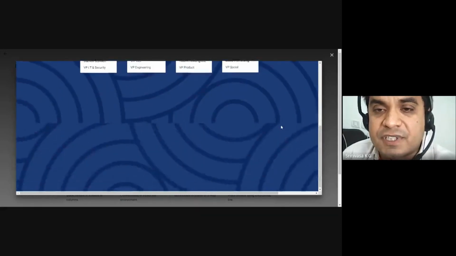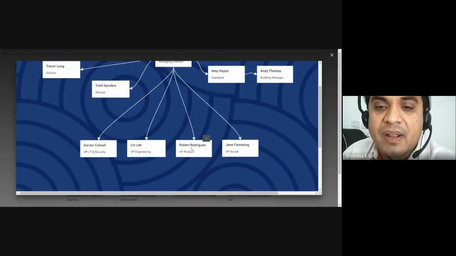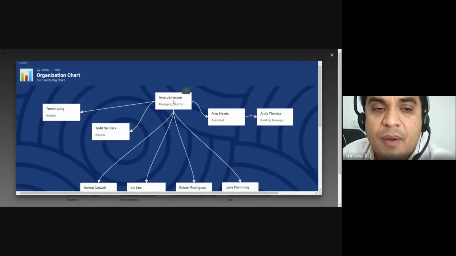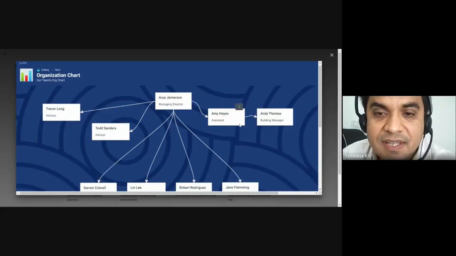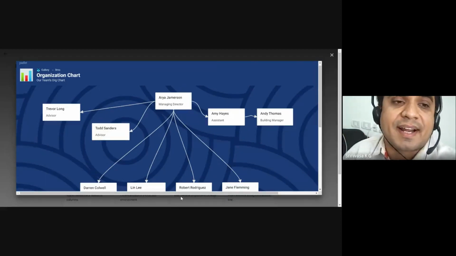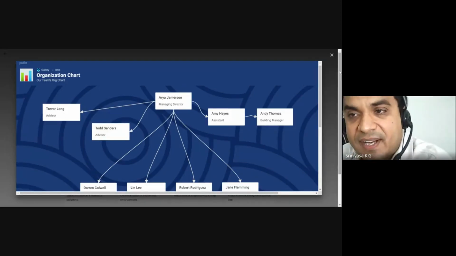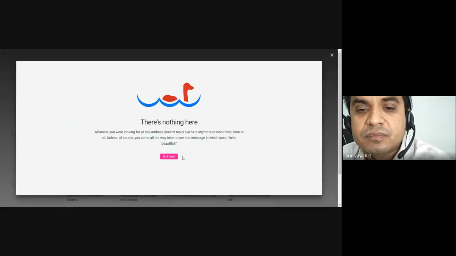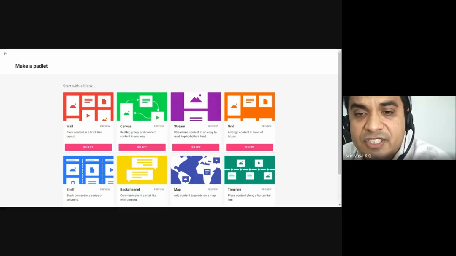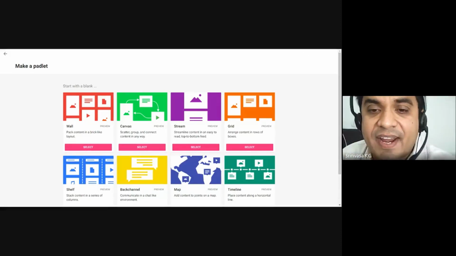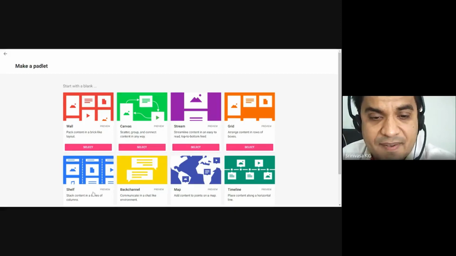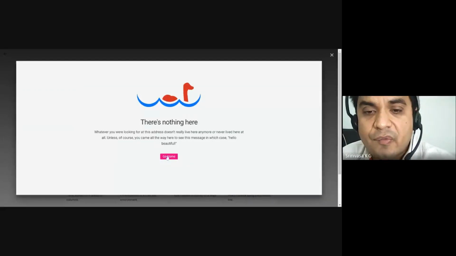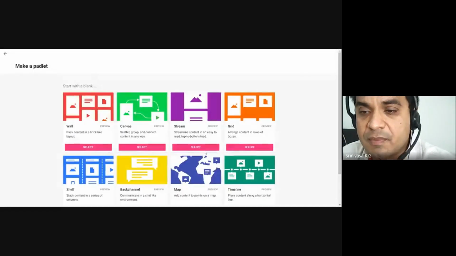Everybody will start posting and you will come to know. For example, the lower person will only know about the postings of the higher person, the subordinates and other things. So like that you can create an order. Padlet is for collaborative working, right? Then you can have a brick-like layout. Then stream content in an easy way, top to bottom. Arrange the contents of rows. Let me check.